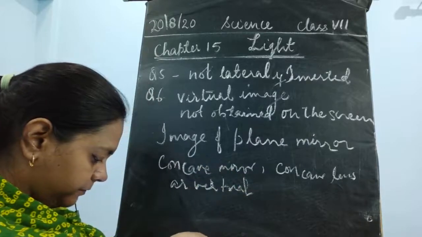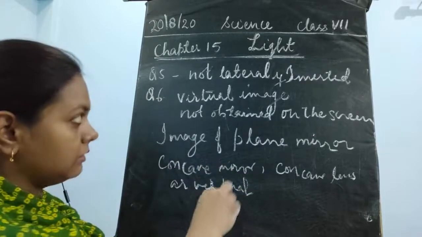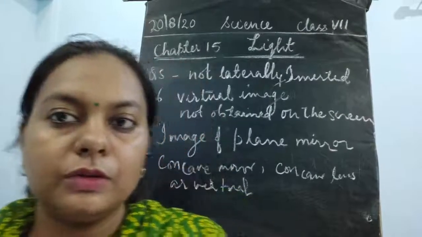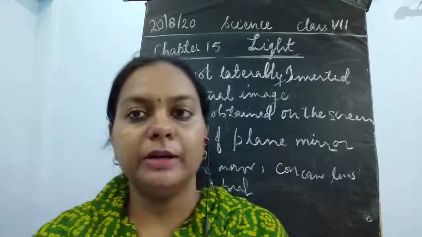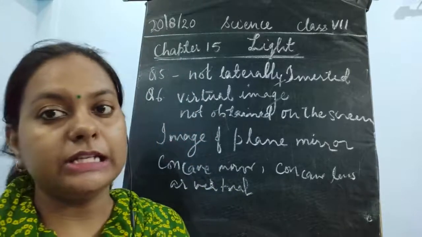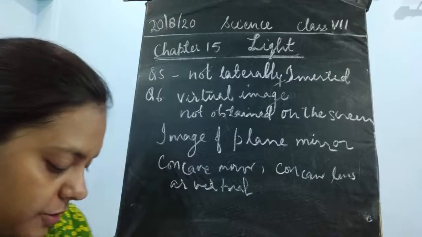Okay, so this was the answer, and you could even write the mirror image, the plane mirror image, as well as the water image, any shiny surface image. All these are forming the virtual image.